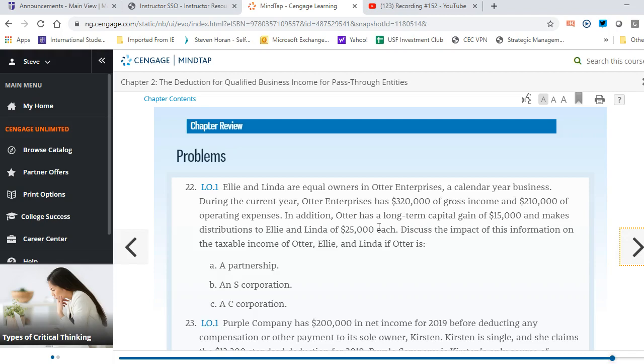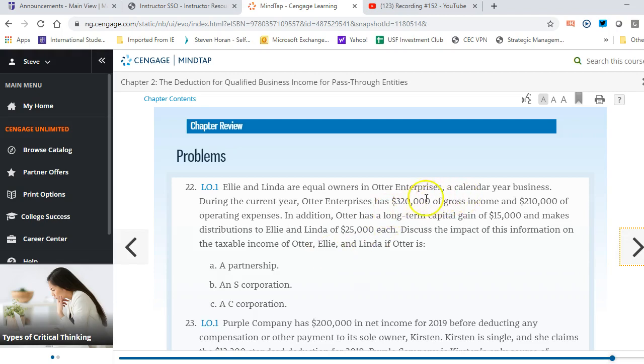And you can see here, let's go through each one, and then we can understand. So for letter A, that's a partnership. Remember, as a partnership, Otter is the business. It's not a tax-paying entity. It's a pass-through, and its profit and loss and separate items flow through to the partners.